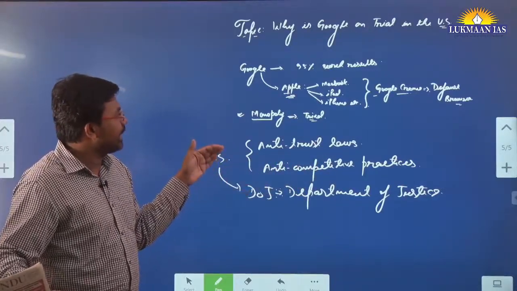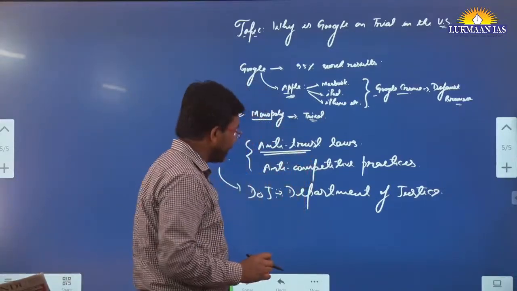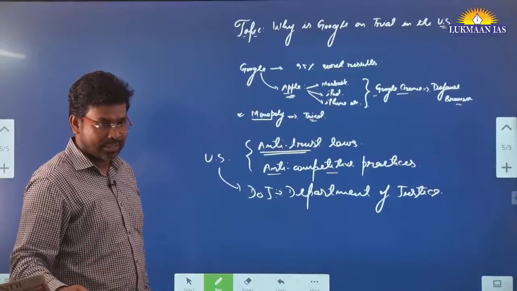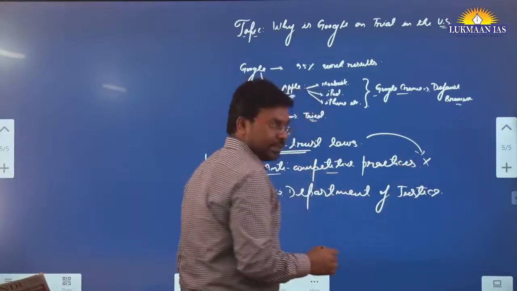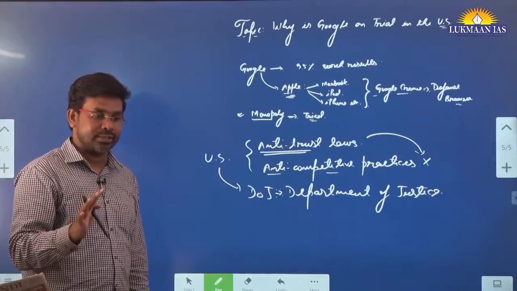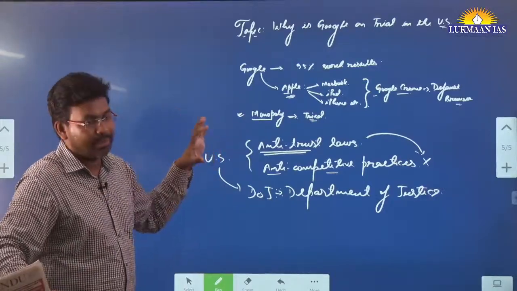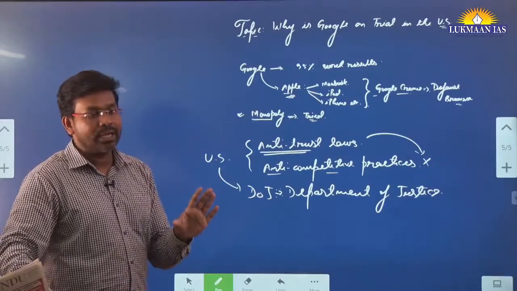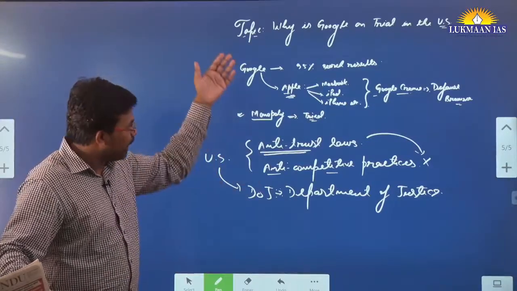So this is the issue: antitrust regulations are in place, and anti-competitive practices will be avoided through these antitrust laws. Google has earlier been fined about $8.35 billion in the European Union, in 3 cases. One of the cases was decided against Google, and Google was asked to pay $2 billion to the European Union. Now this is the case that is happening.